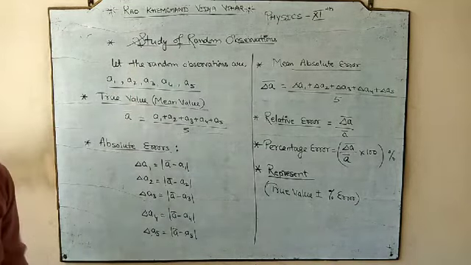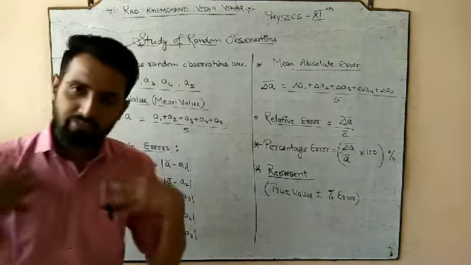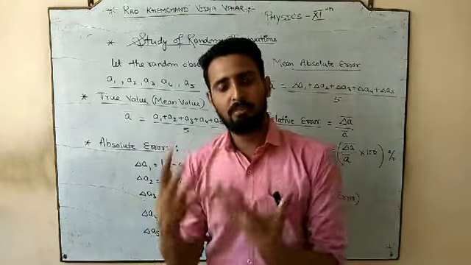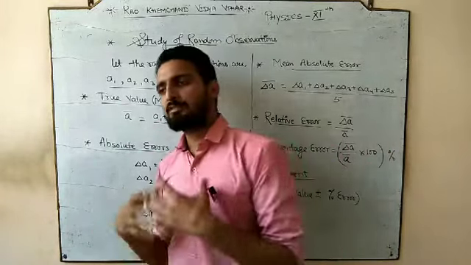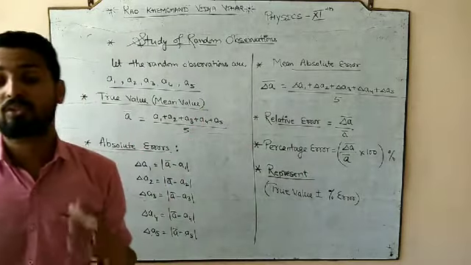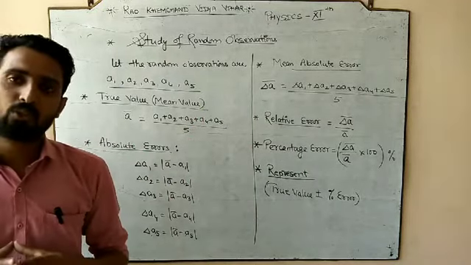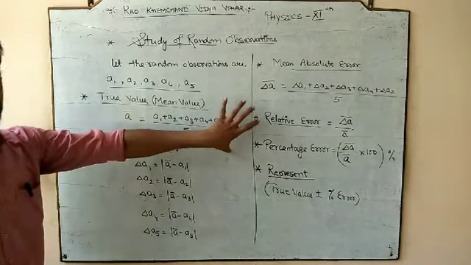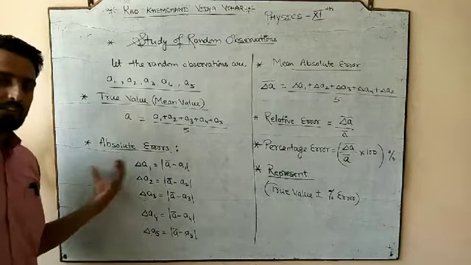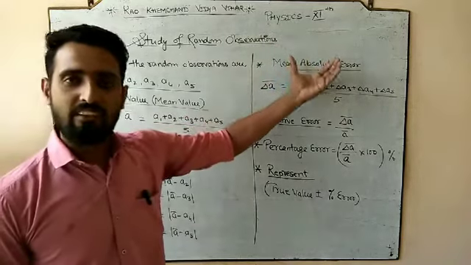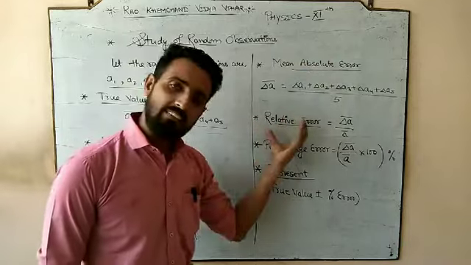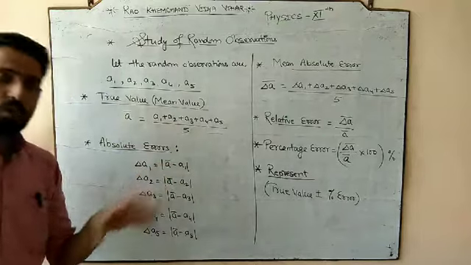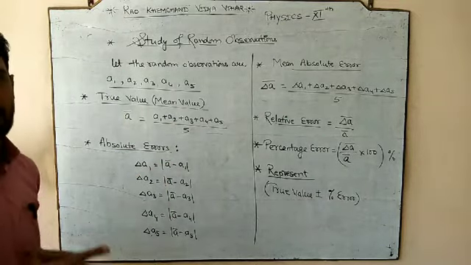This is the method, the complete technique, of dealing with any random observation. So if the teacher provides us, or when you do any experiment in future, you have to take a minimum of 5 to 6 readings. So if you have 5 to 6 readings, how can you calculate or study those readings? First of all you have to calculate its true value, meaning sir, its standard value is this, but how much error is coming? So this is the absolute error. How much is the average error that we are getting? How much is the relative error? How much is the percentage error? And in what way can we finally represent it?